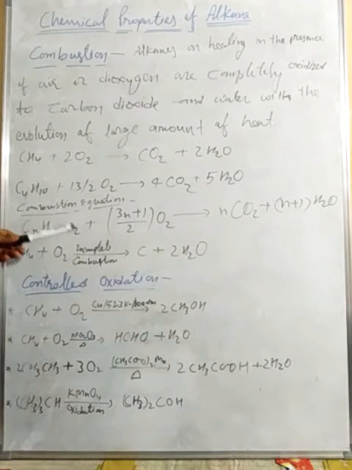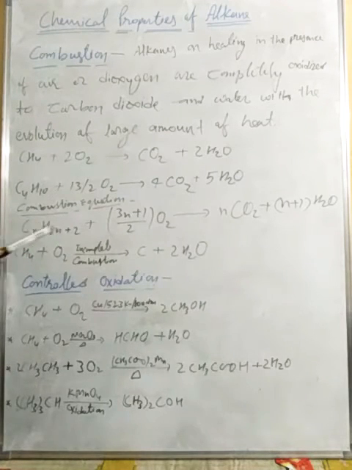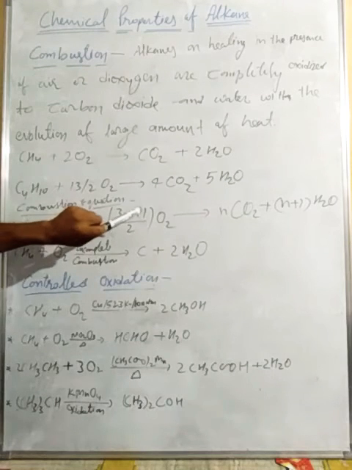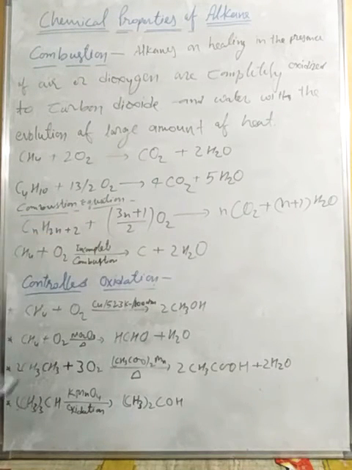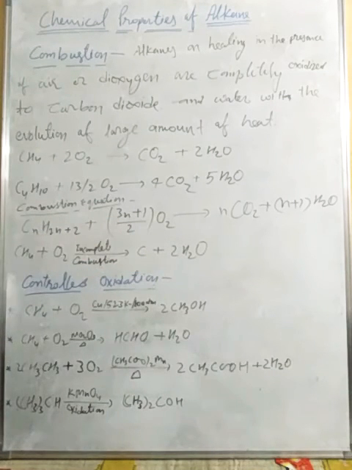Here is the general combustion equation, showing the alkane and the amount of oxygen. The alkane is CnH2n+2 plus (3n+1)/2 O2, which gives n CO2 plus (n+1) H2O. Suppose n is equal to 2. Let's put that value in this equation.